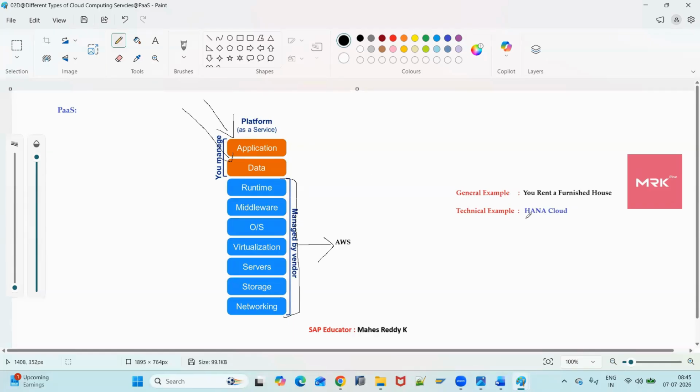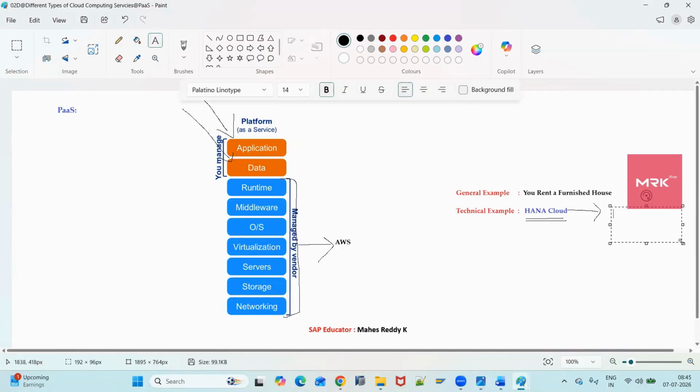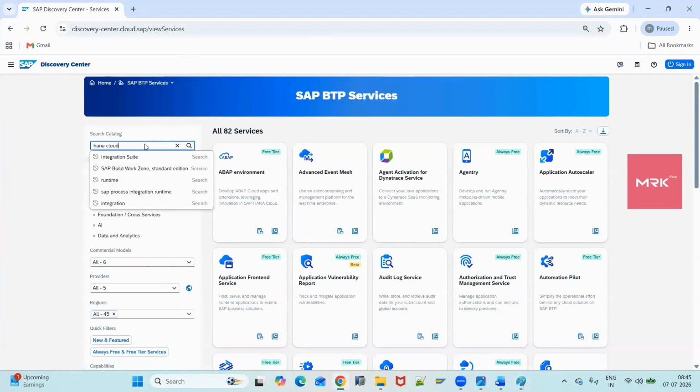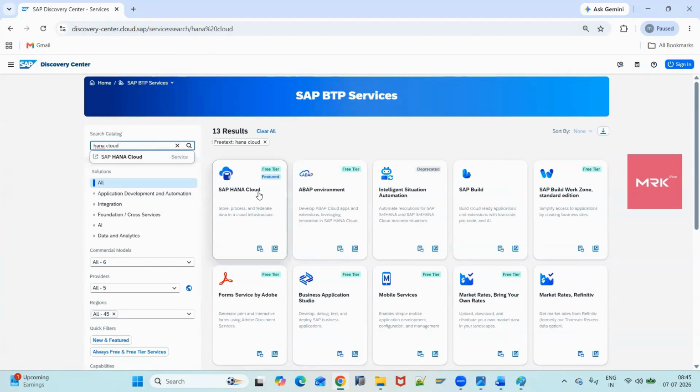So what example? HANA Cloud software. This HANA Cloud is nothing but a database software which is available in SAP BTP as a service. It is a BTP service. If you go to Discovery Center, you can search for HANA Cloud. You can see that service. HANA Cloud is one of the services in SAP BTP.